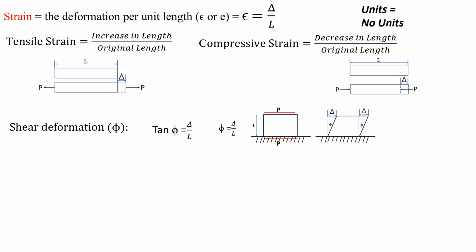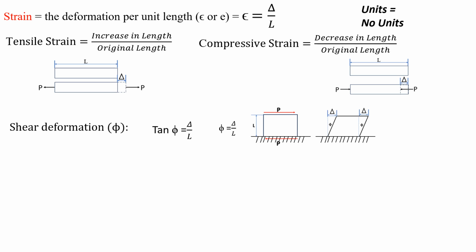Next, strain. Strain is the deformation per unit length. In general, we use the notation epsilon or e. So epsilon equals the deformation delta per unit length capital L. So epsilon equals delta by L. Strain does not have any units, so no units for the strain.